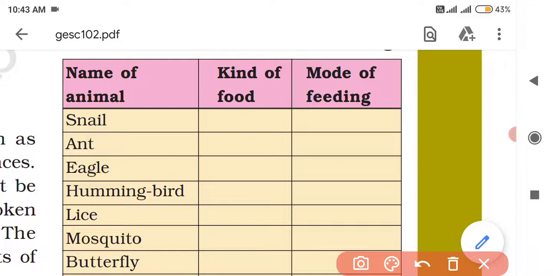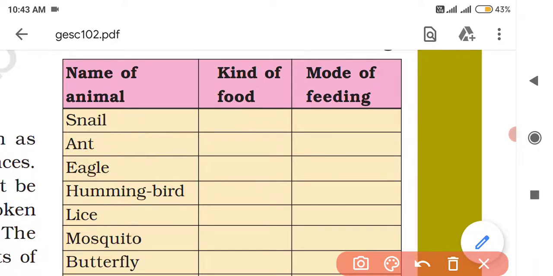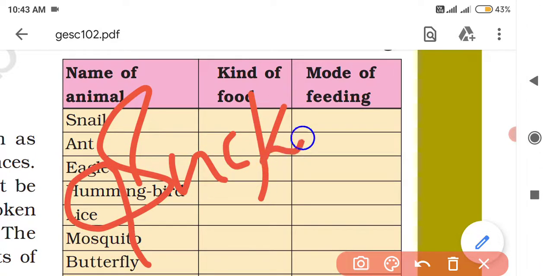Lice. What about lice? Lice feed on blood. Lice are wingless insects which live on hair, and they feed by sucking blood from the skin of the scalp. So for lice, you can write kind of food as blood, and mode of feeding will be again sucking.